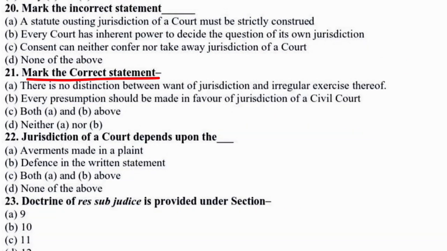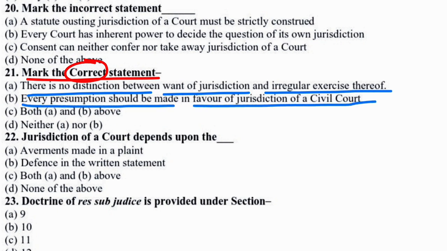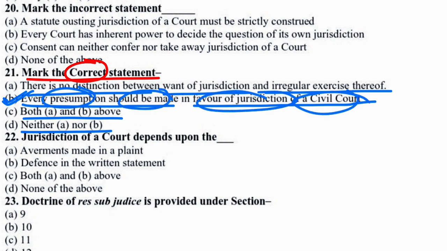Okay, so now to the next question. Mark the correct statement. Options are: there is no distinction between want of jurisdiction and irregular exercise thereof; every presumption should be made in favor of the jurisdiction of a civil court; both A and B; neither A nor B. So in this case, option B would be the correct answer. That means every presumption should be made in favor of the jurisdiction of a civil court.